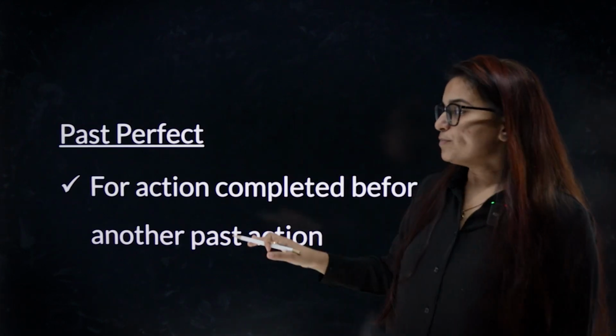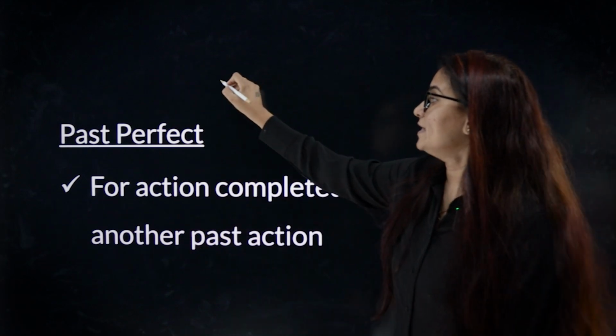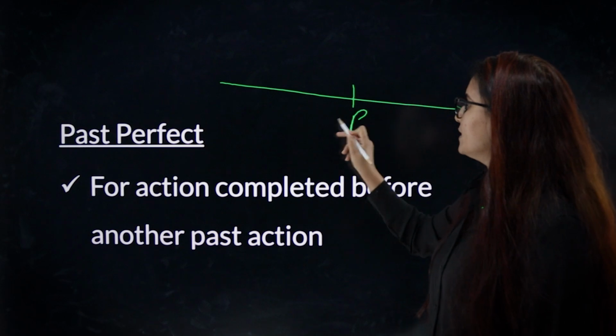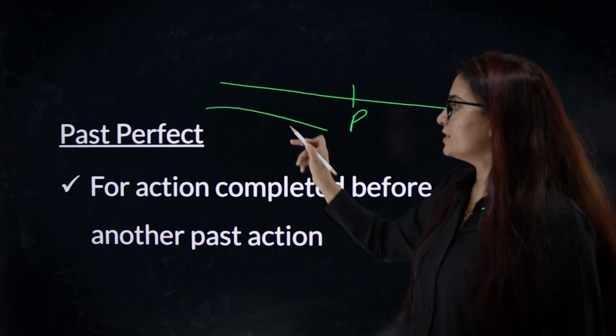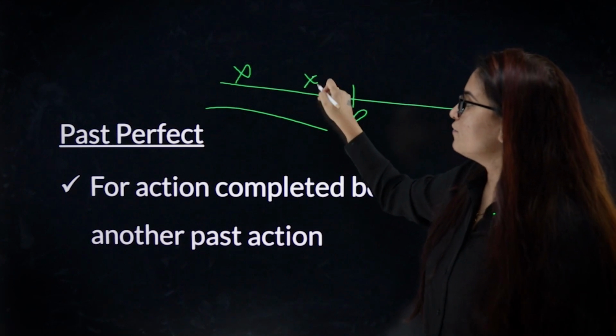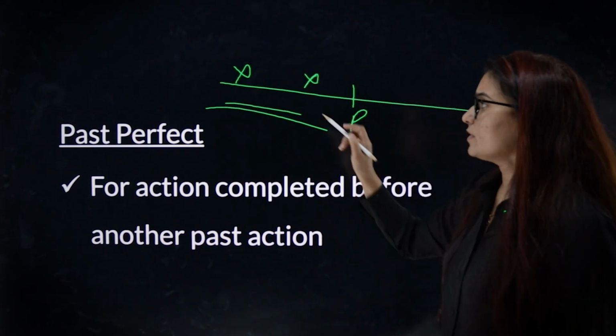Next, past perfect tense to talk about actions completed before another past action. Let's look at the timeline. My timeline is going down. This is present tense. Everything beyond this is past tense. We are talking about an action which was completed before another action, and both of these actions are in the past.